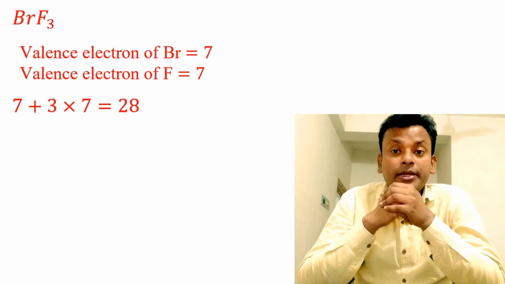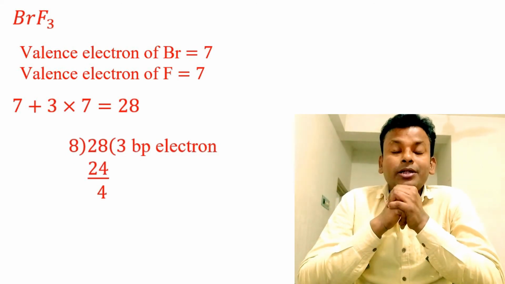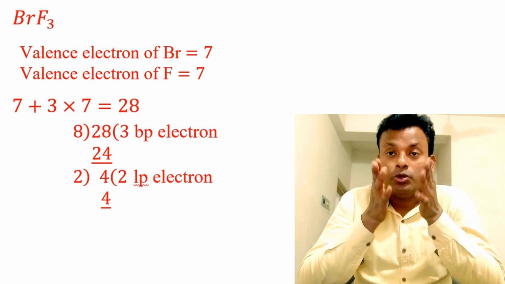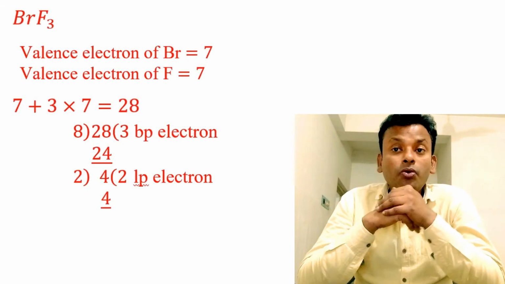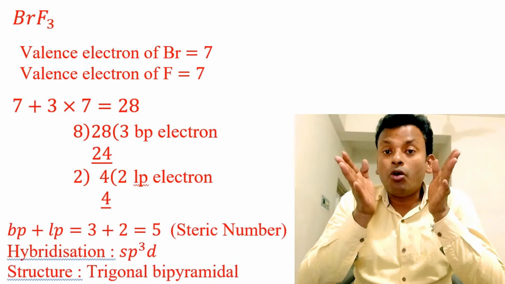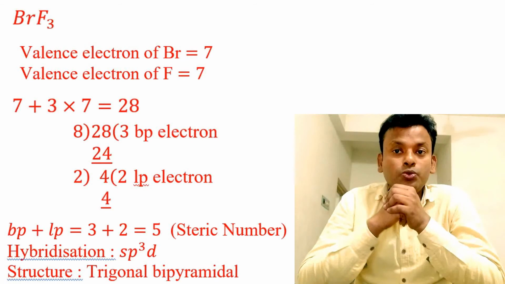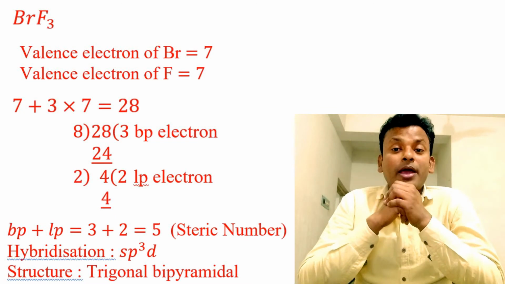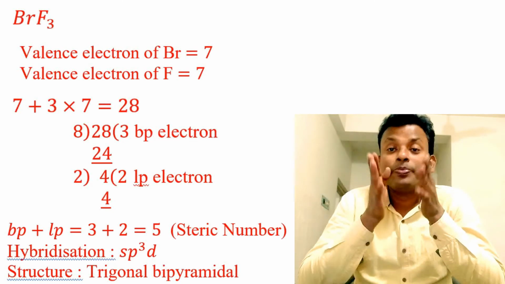28 first divided by 8 for the octet rule for one pair of electrons, and one pair of electrons equals 3 and the remainder is 4. Next we divide for lone pair electrons, by 2, and the result is 2, meaning 3 bond pair electrons and 2 lone pair electrons. All are added, meaning bond pair plus lone pair equals 3 plus 2 equals 5, that is the steric number is 5. We know that the steric number is 5, its structure is trigonal bipyramidal, hybridization sp3d.